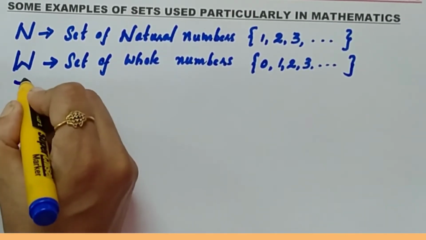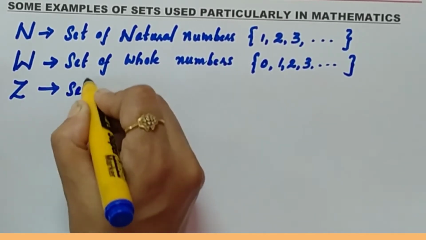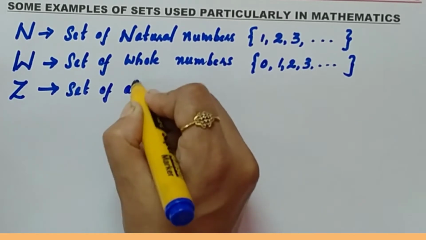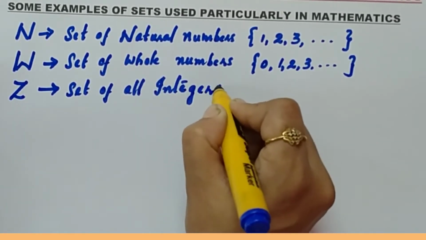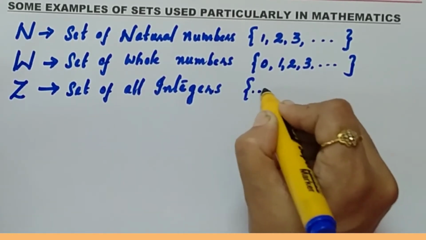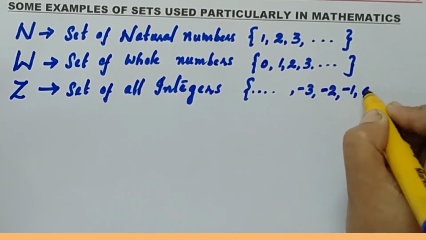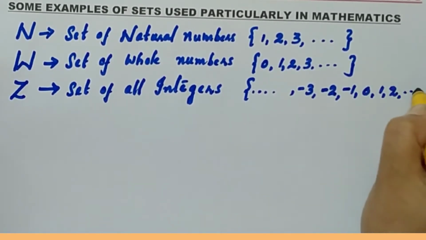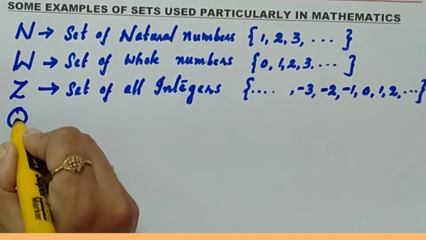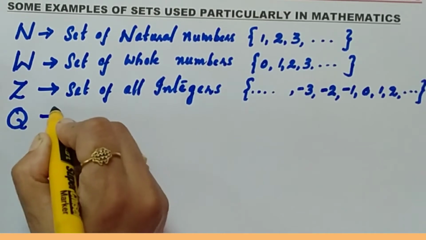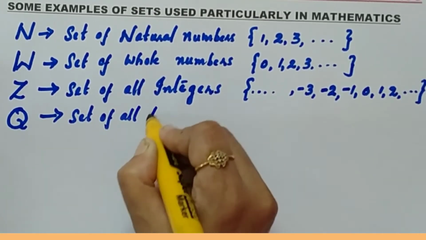Then, another notation is Z. Z represents the set of all integers. You know which are the integers. Integers can be represented as etc., -3, -2, -1, 0, 1, 2, 3, etc. Now, another symbol Q. Q is used to represent the set of all rational numbers.